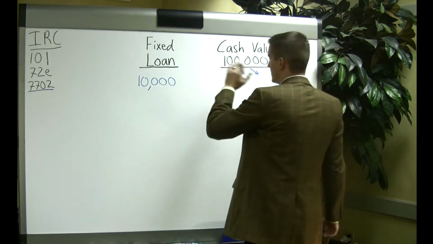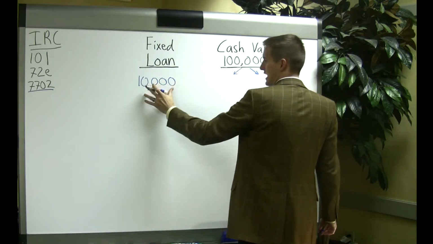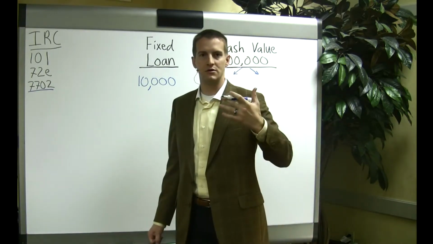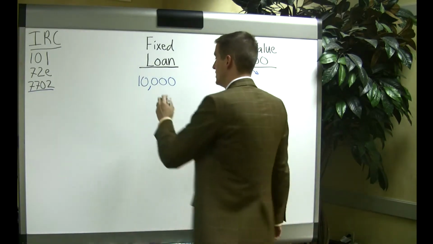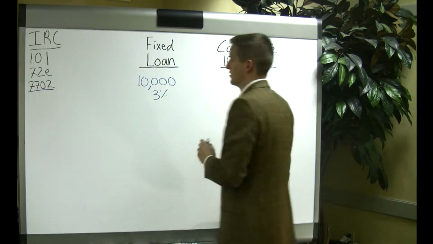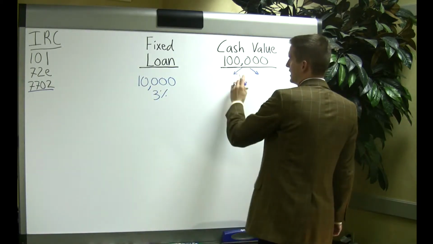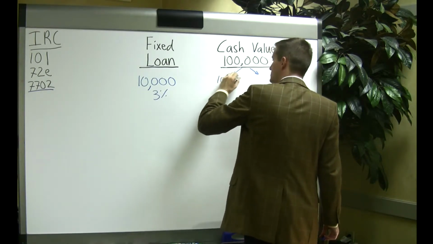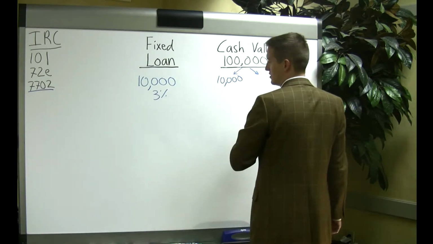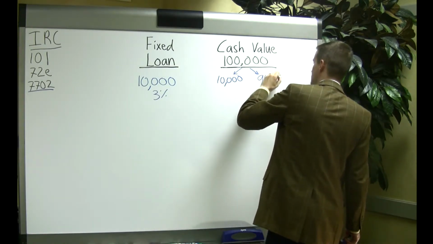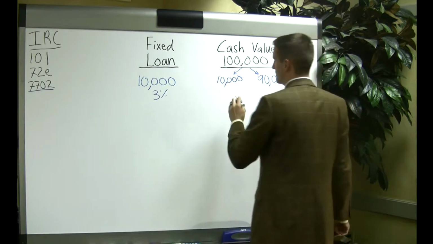First of all, you take $10,000 out in the form of a loan. Well, people say a loan, there's interest on that loan. Yes. And let's just use an example of a company that charges 3% on that loan. Now over here on your cash value, you've got $10,000 that is going to be earmarked for that loan, and you have $90,000 really left over.